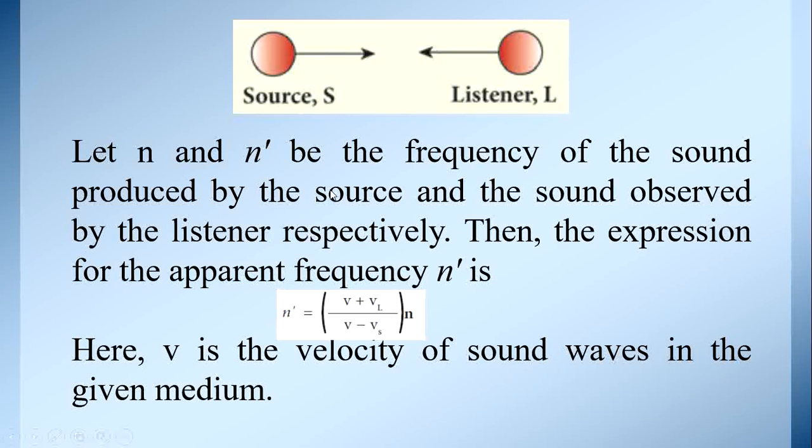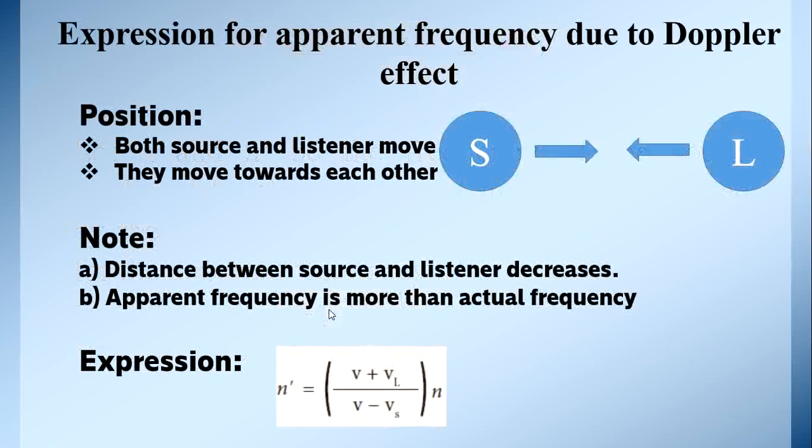So, if the source and listener are moving towards each other, then the expression for apparent frequency n dash is equal to (V plus VL) by (V minus Vs) into n, where V is the velocity of the sound wave in the given medium. Now, let us see the expression for apparent frequency due to the Doppler effect.